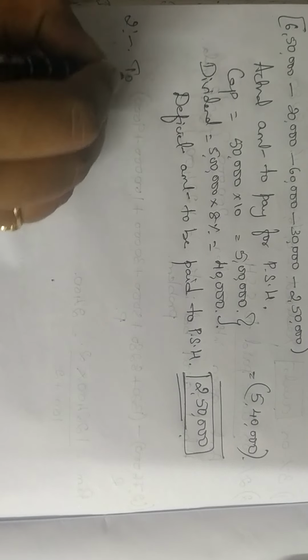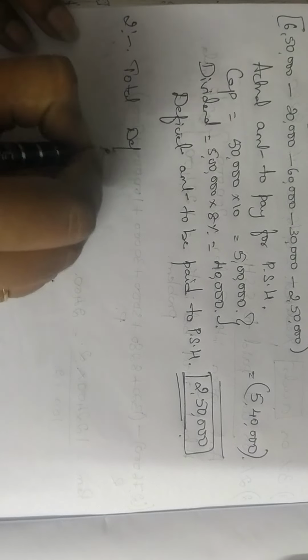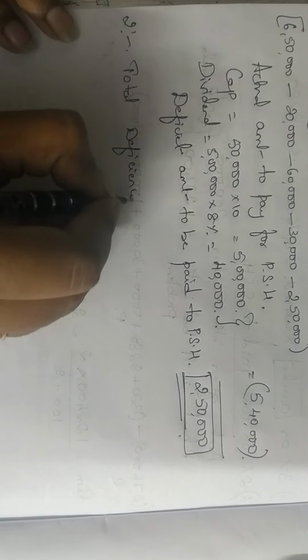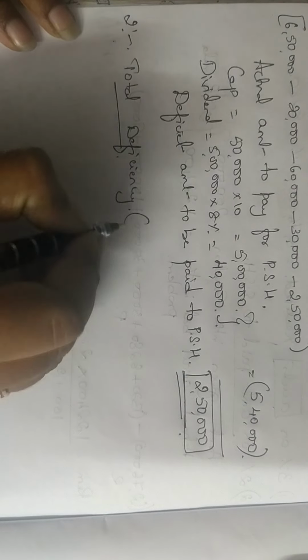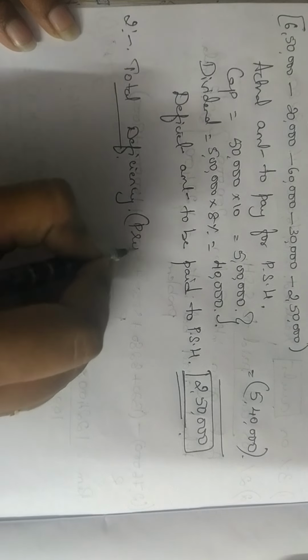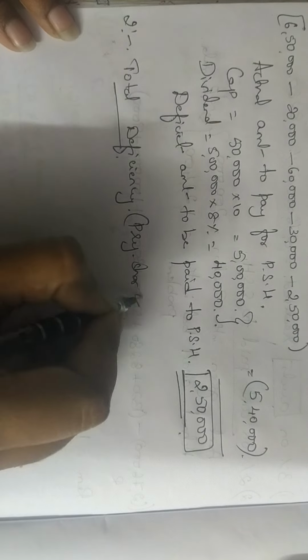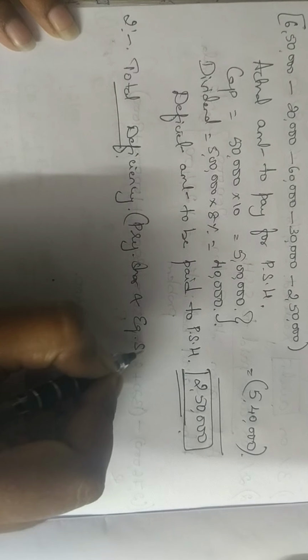For raising this 2,50,000, first we have to calculate what is the total deficiency. This is a basic step. Whenever you are raising your deficit amount, you should always calculate the total deficiency. When I say total deficiency, it is for both the preference shareholders as well as the equity shareholders.